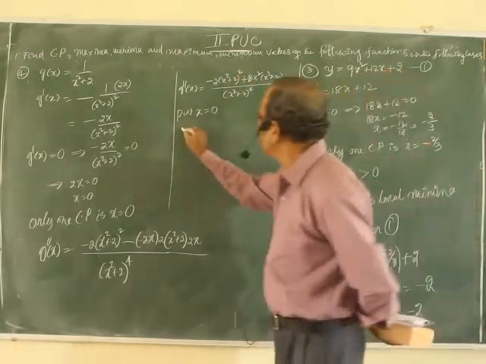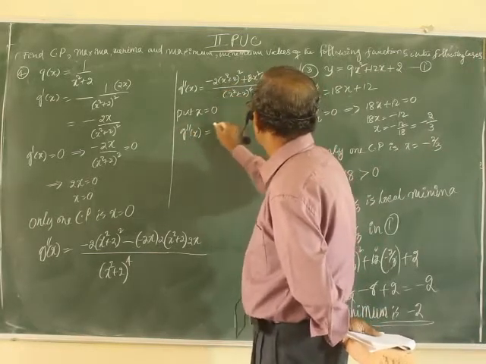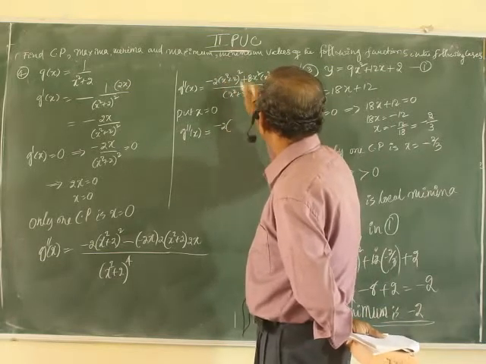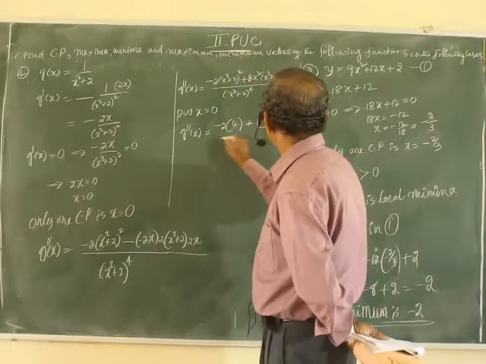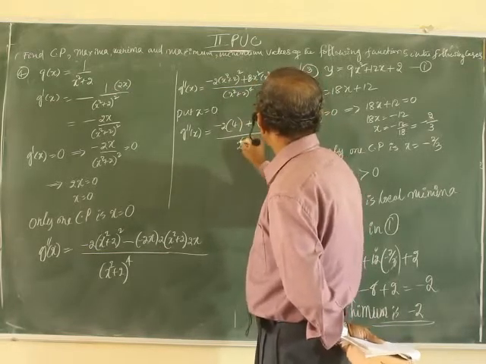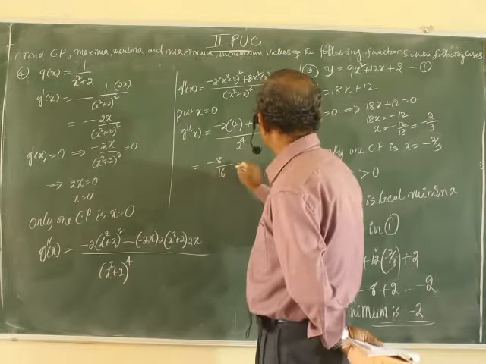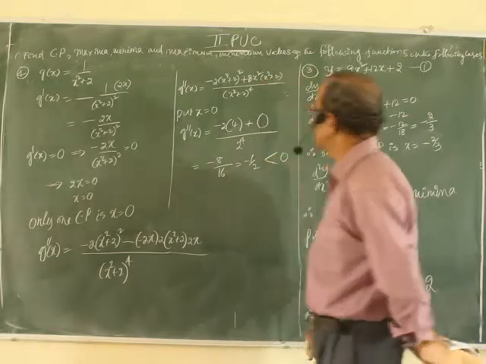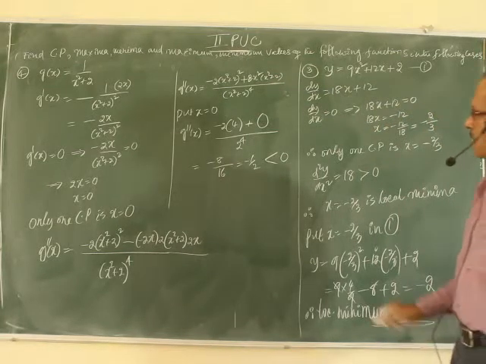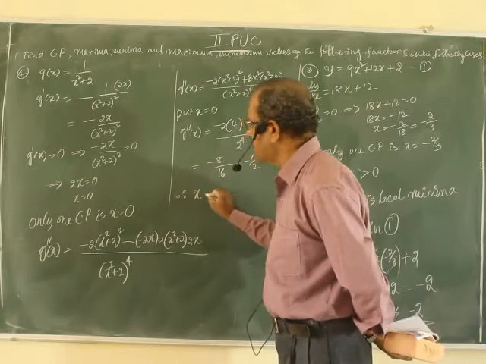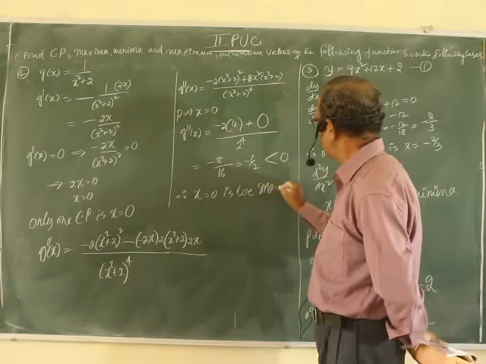g double dash of x is minus 2, 2 square 4, 8 into 0 by 2 to the power 4, minus 8 by 16, minus 1 by 2, less than 0. Therefore, x equal to 0 is a local maxima.